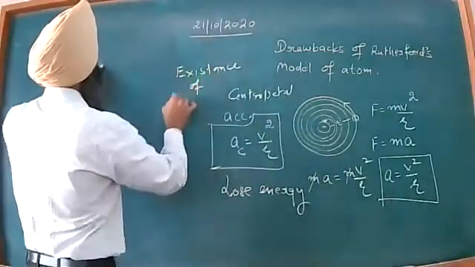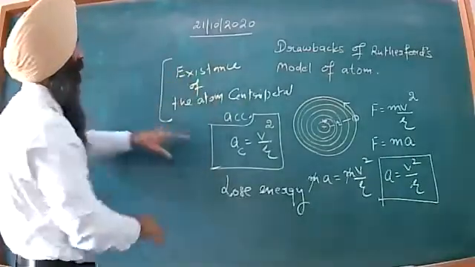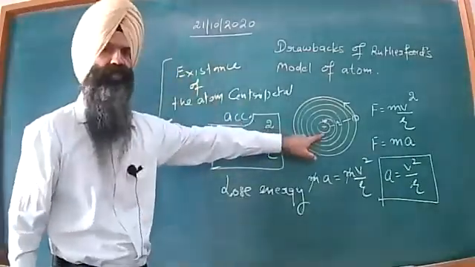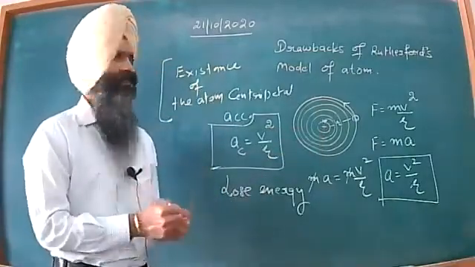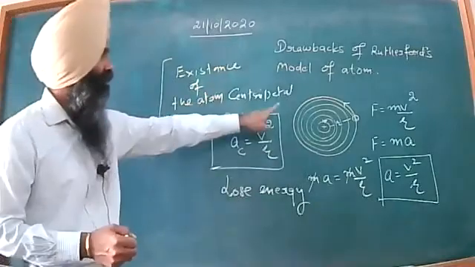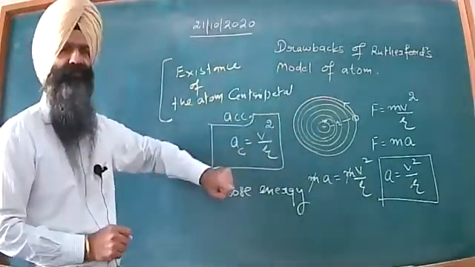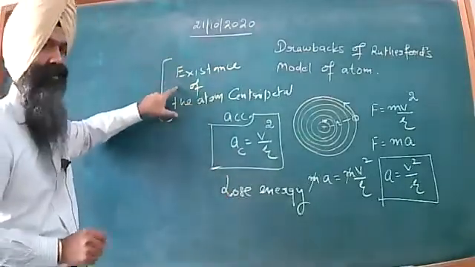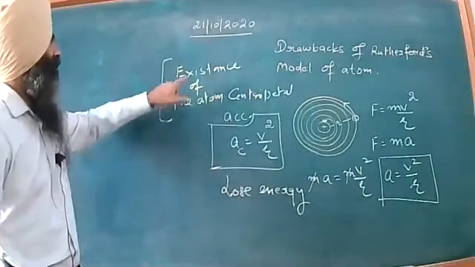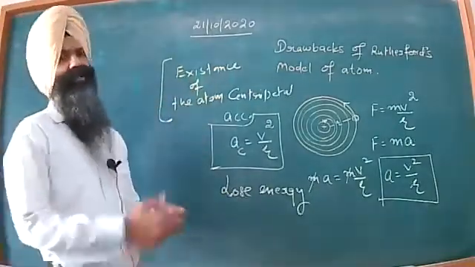is in question. When the electron falls on the nucleus, how can the atom exist? Matter cannot exist. So the first drawback Rutherford's model of atom was suffering from is that it could not explain the existence of the atom as well as the nucleus itself.